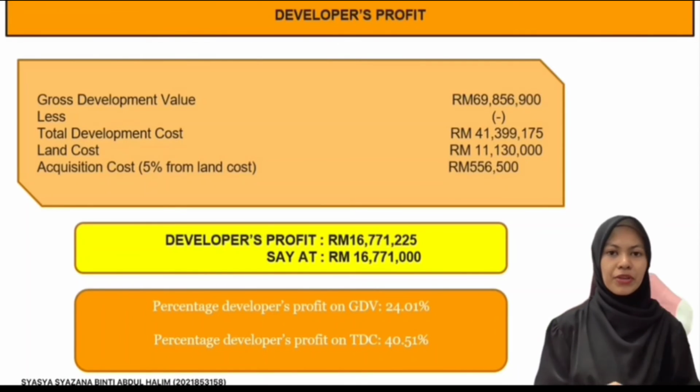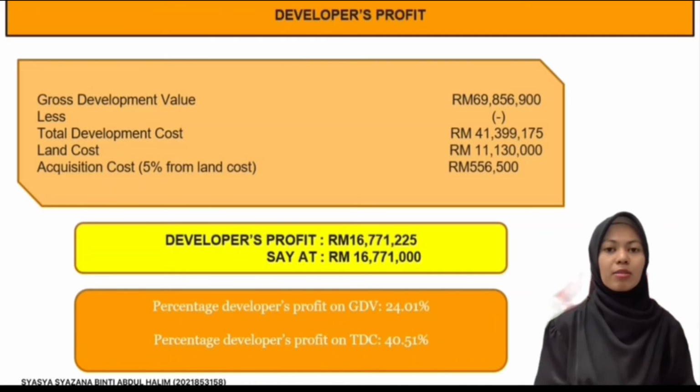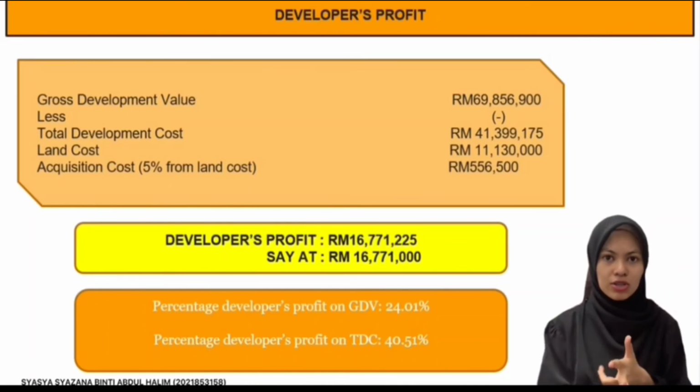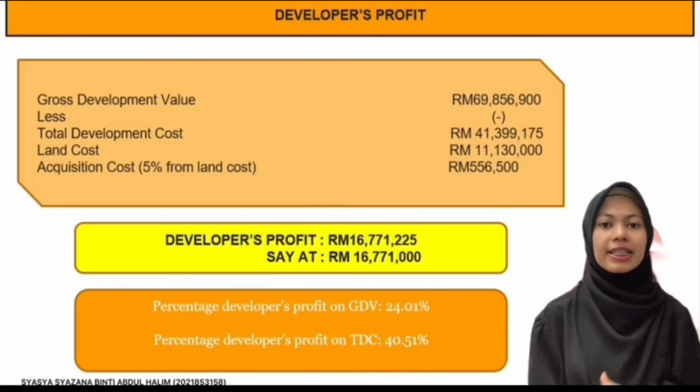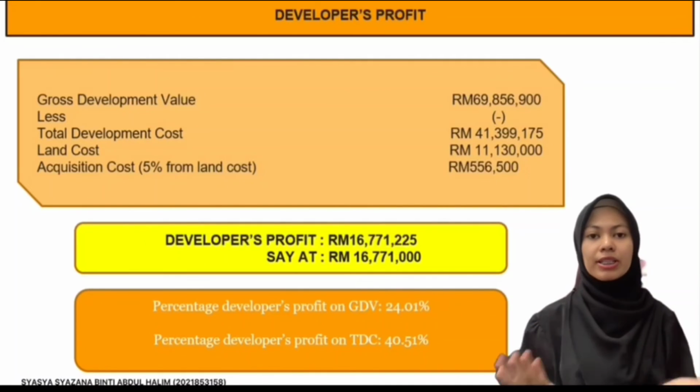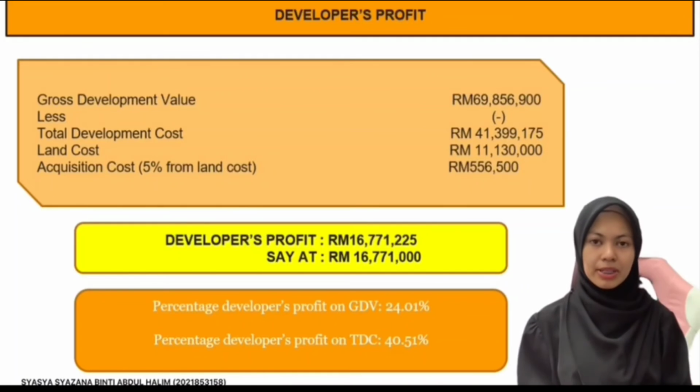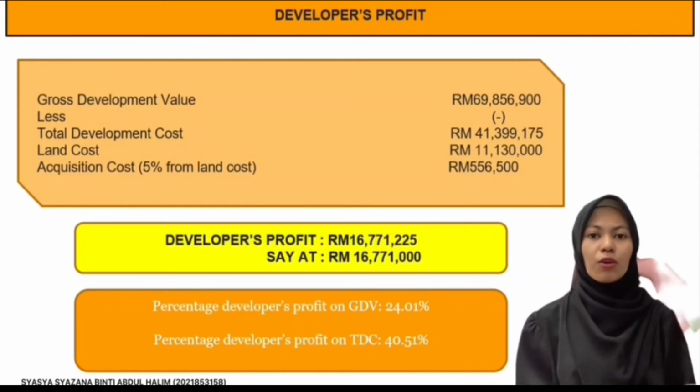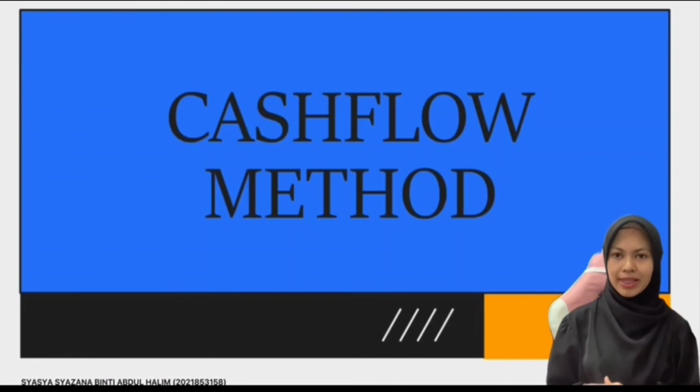To get the developer profit, the gross development value must less the item of total development cost, land cost, and also acquisition cost. So the total developer profit, we get 16,771,000. The percentage developer profit on GDV, we got 24.01%, while for the TDC, we got 40.51%. Cash flow method.